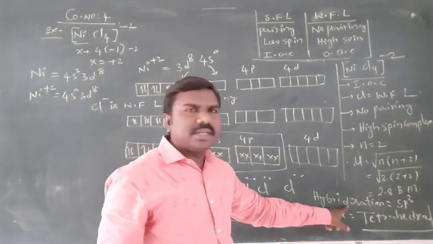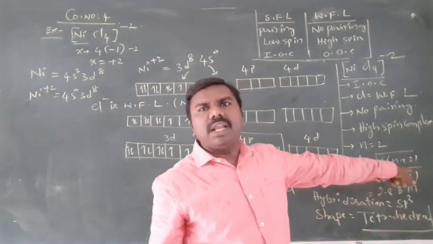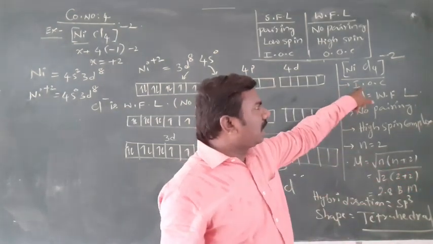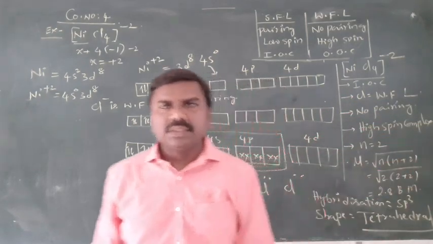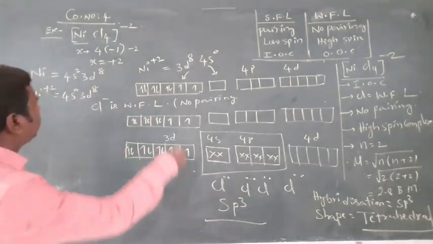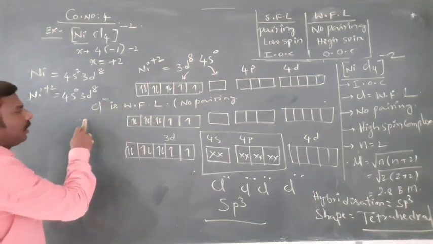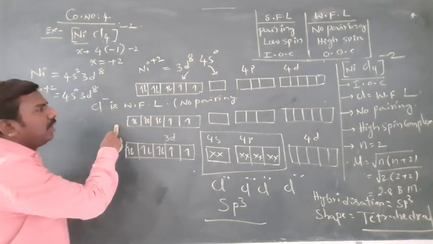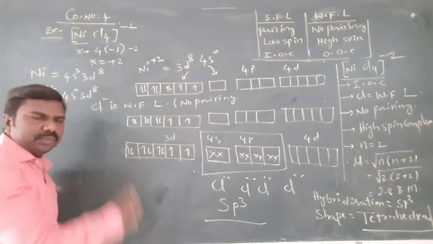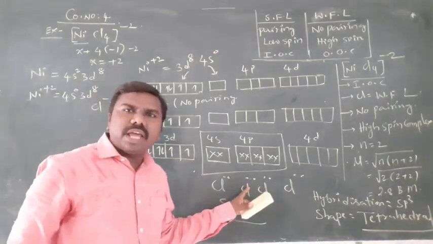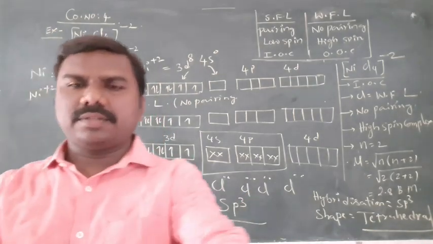The shape is tetrahedral. Number of unpaired electrons are 2. Magnetic moment equal to 2.8. So inner orbital complex, weak field ligand, no pairing, high spin complex. So we can write all these points. These are the orbitals of Ni plus 2, the orbitals after no pairing, and the orbitals after hybridization. Clear it is? So we'll see a few more examples for this.